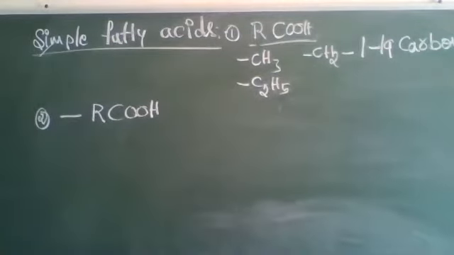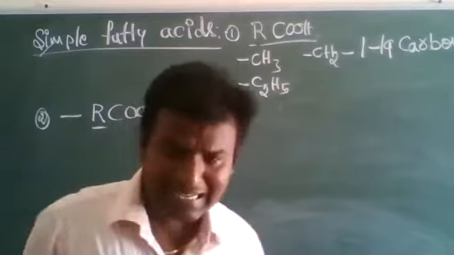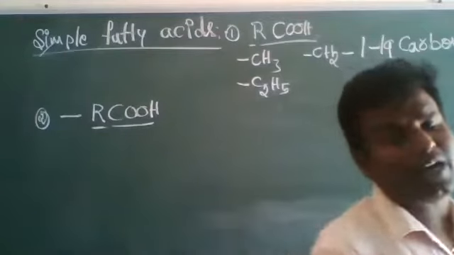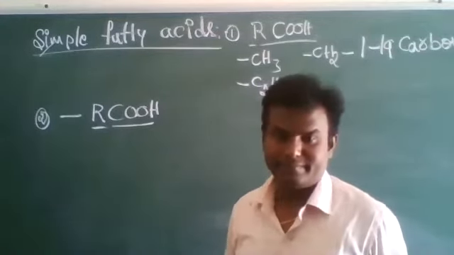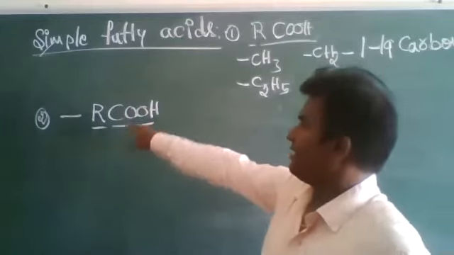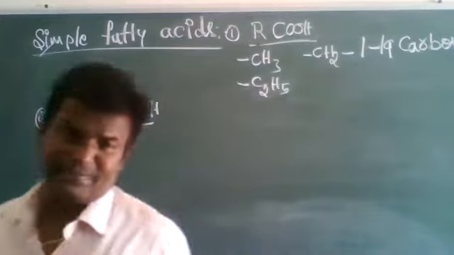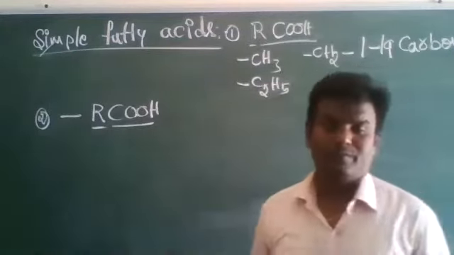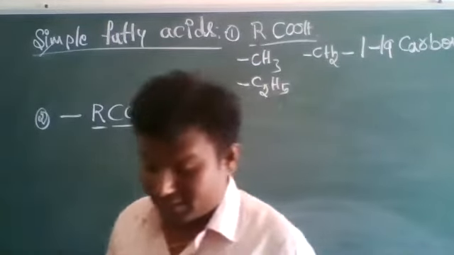R is an alkyl group, and COOH is the acidic group or carboxyl group. So the general formula of fatty acid is RCOOH, where R is the alkyl group and COOH is the functional, carboxyl, acidic group.